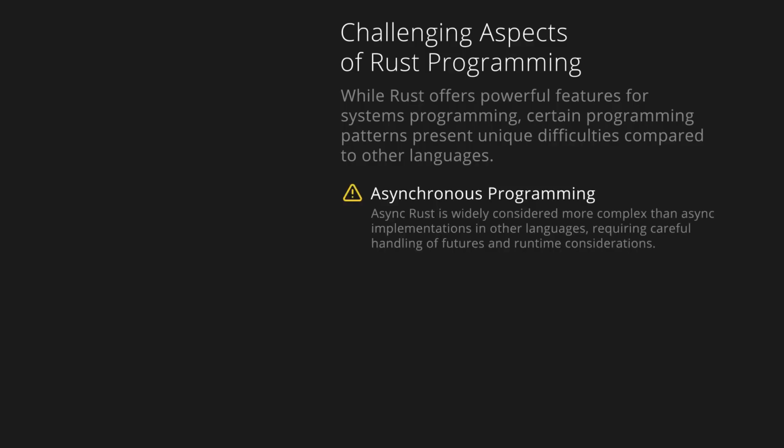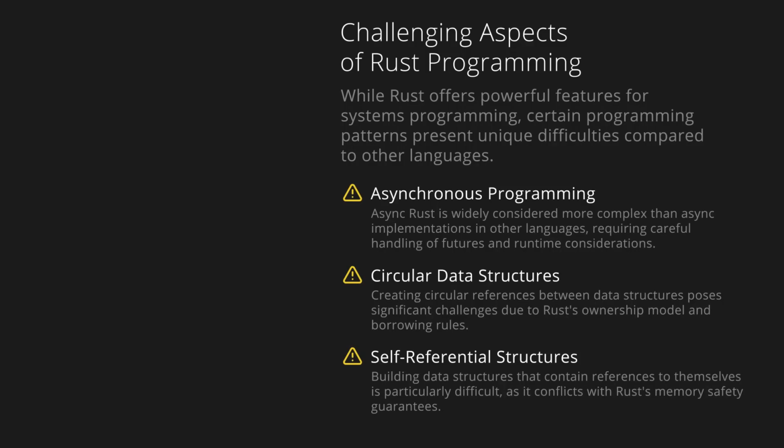There are at least a few things in Rust that are considered to be more difficult than in other languages. Async Rust is allegedly really hard. Also, circular and self-referential data structures are really hard to write in Rust.